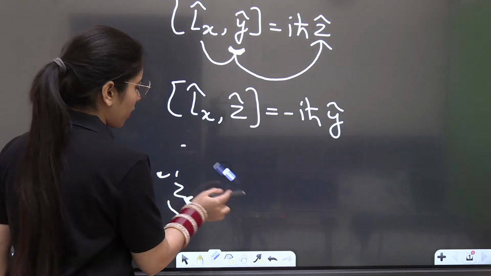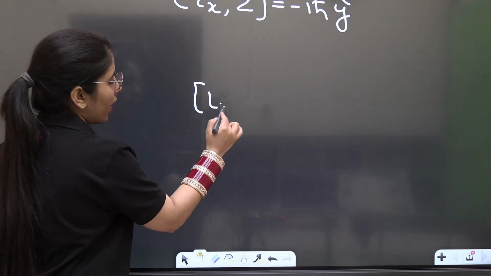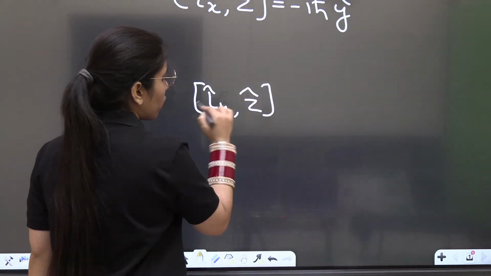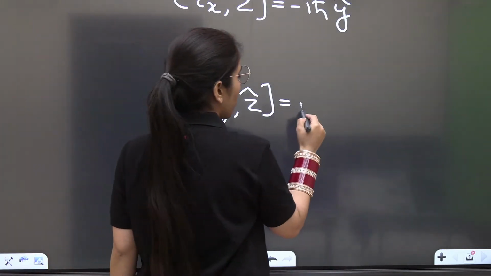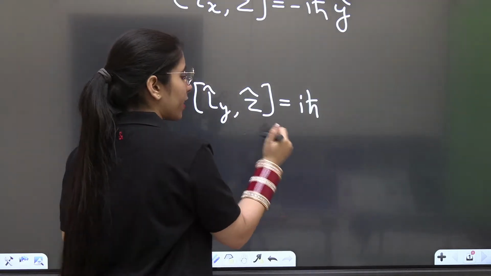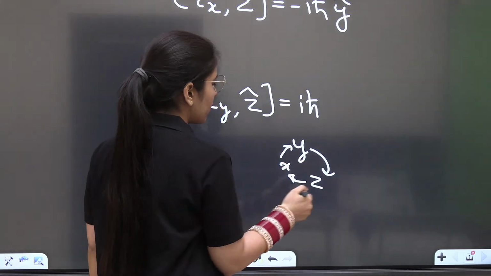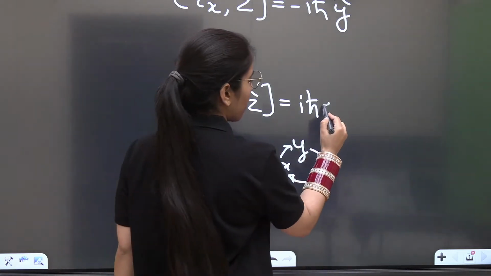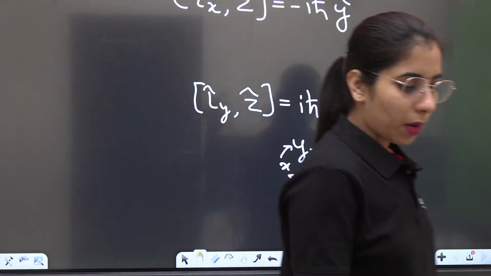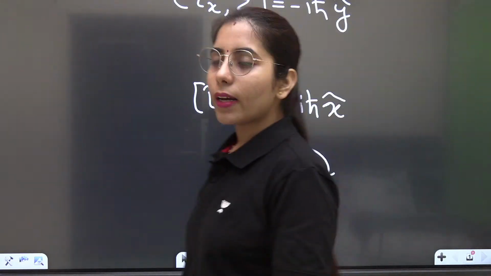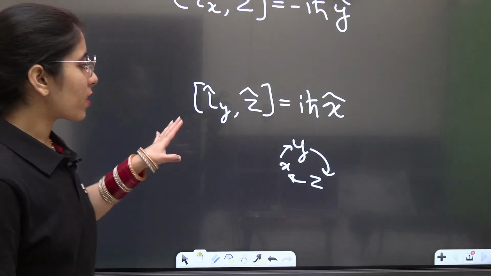Same way, if I talk about Ly with z, so the angular momentum operator will give respect to what? To the position operator. What will it give you? Iota h squared, y, z, sequence wise, y, z, x, x, y, z. Okay, so y, z, then what will come? X cap. Since the sequence was in the cyclic order, you are getting the x cap after that. Did you get the respect trick? Clear? So this is the respect trick of the angular momentum operator, and that's how it's going to give respect to other operators.